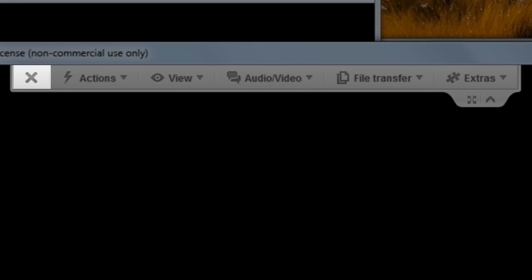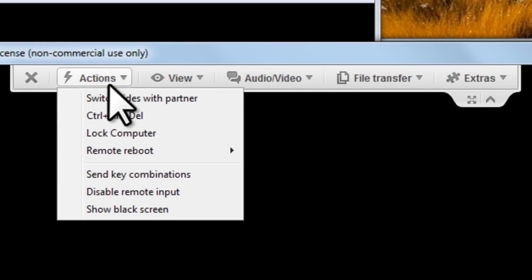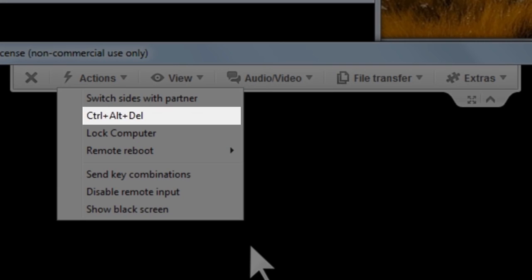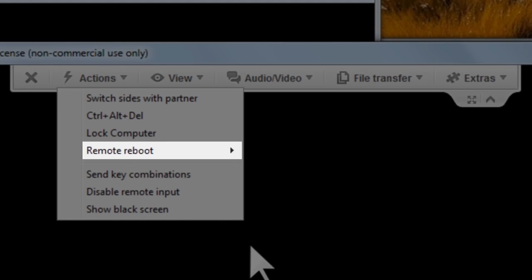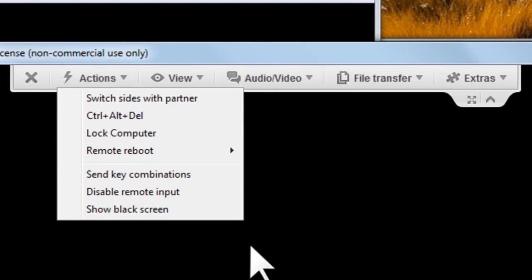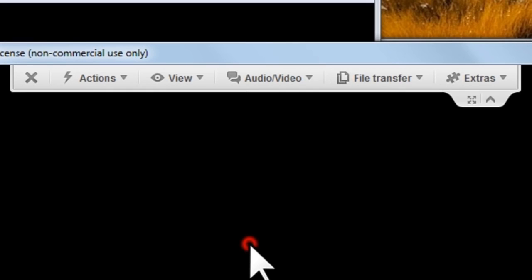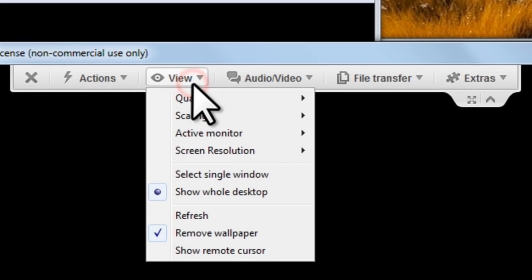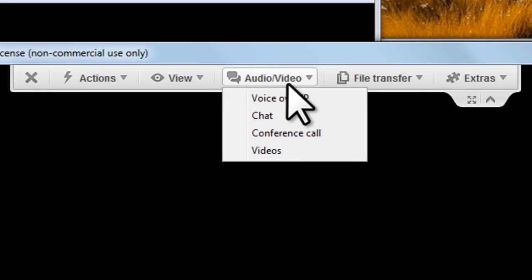The Close button shows up as an X on the far left of the toolbar. If we click this X, or the one on the top right of the window, it'll close the TeamViewer application window and end this session. The Actions menu will most commonly be used to send the Control-Alt-Delete signal, although you can also reboot the computer and do other actions from here. There are also View options and Audio-Video options.